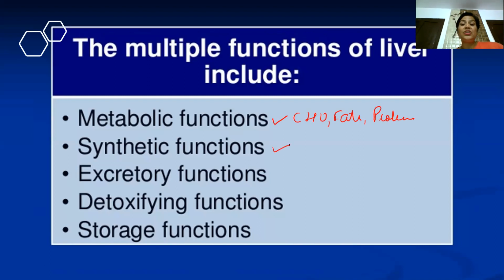Synthetic functions: it leads to the synthesis of so many important compounds. Excretory functions: it leads to excretion also. Detoxifying functions, again very important: de means removal, toxifying means converting toxic substances into non-toxic ones. Similarly, storage functions. Overall, these are the functions performed by the liver.